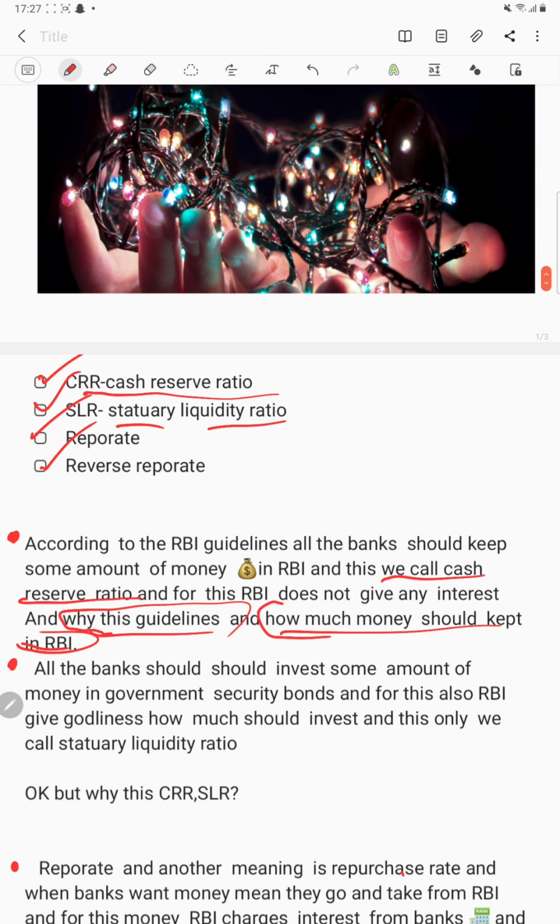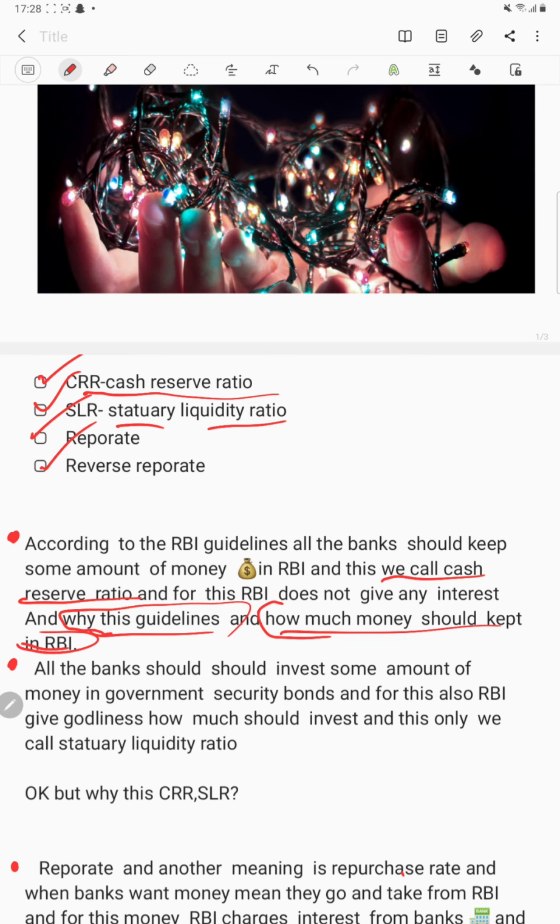And second one, all the banks should invest some amount of their money in government security bonds. For this also RBI gives some guidelines, and for this it gets interest. In this SLR, banks get interest rates, but that too very low.